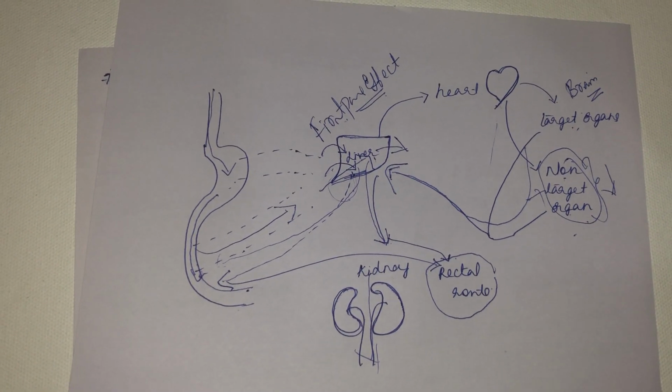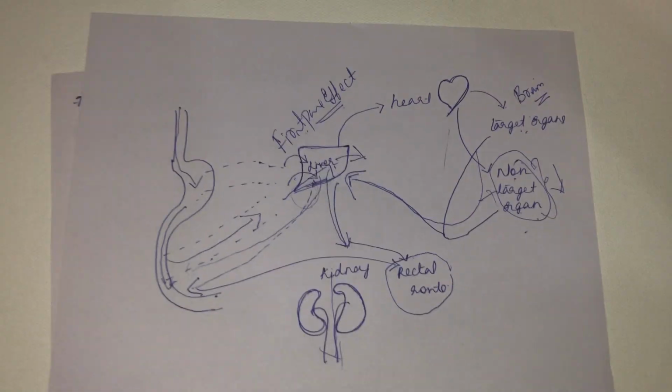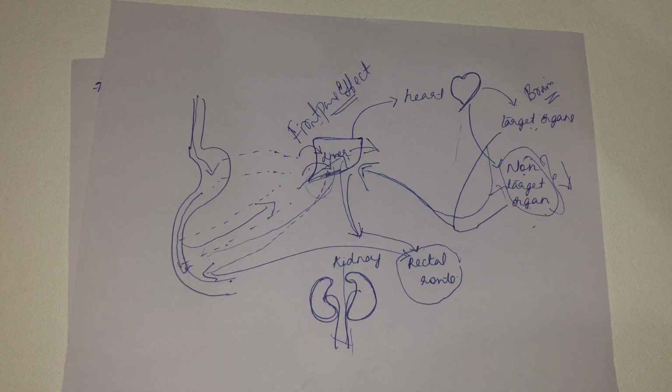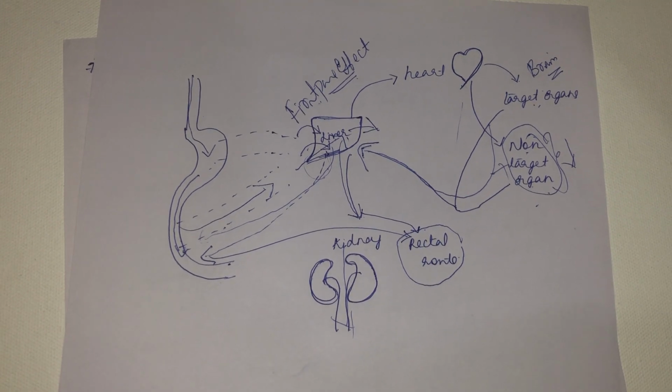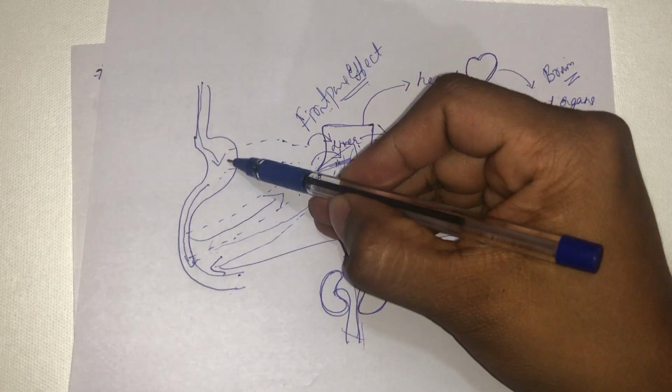So what are the pharmacodynamic and pharmacokinetic features that come here? The pharmacokinetic features, as I told you, are the study of liberation, absorption, distribution, metabolism and excretion of a drug. The liberation part comes here in the stomach.